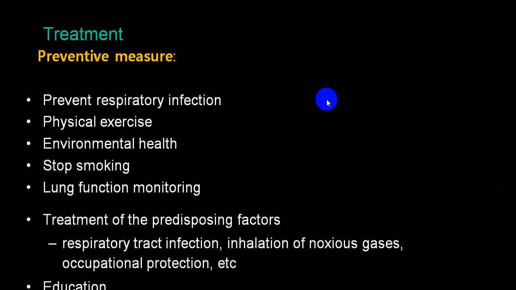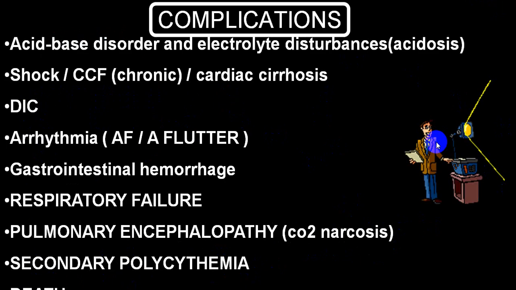regular physical exercise, etc. As complications, there is a very common complication, hypoxia with hypercapnia, which will produce respiratory acidosis. The person can develop a shock state, chronic congestive cardiac failure, which can lead to cardiac cirrhosis. There is increased chance of DIC.